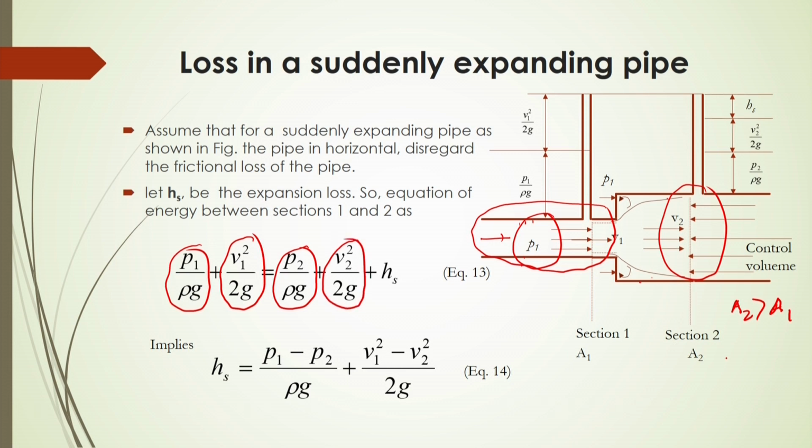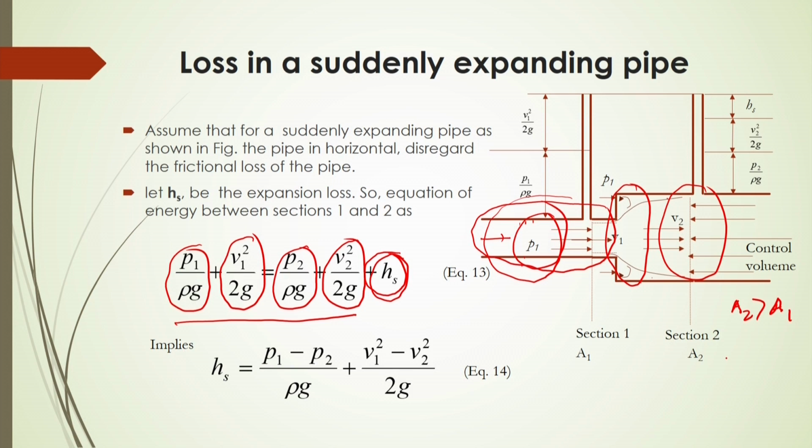This holds if there is no cross section change, but since there is a sudden expansion here, you will see some changes of energy. You will not get exactly the same energy that is supplied by these sections. So, there will be some loss, which of course has to be considered here. That is why we include this h_s term, the loss of energy.